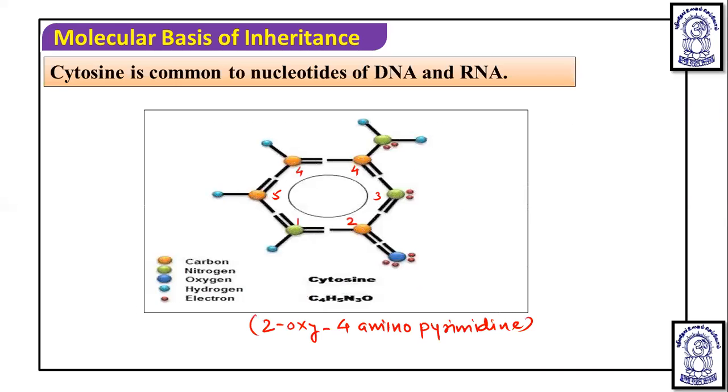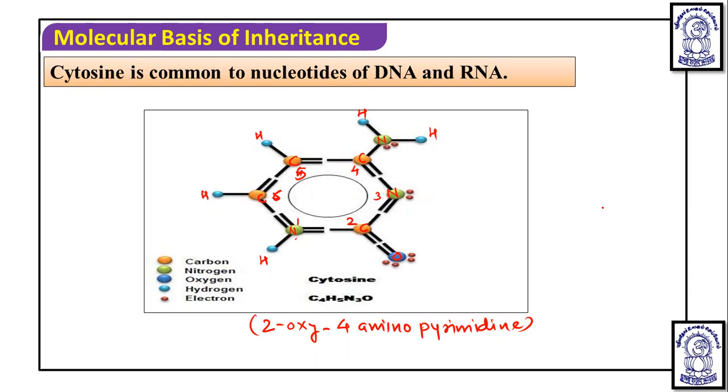Okay, now in this structure, we remember that here on the first carbon, first position, this is nitrogen, and this nitrogen is attached with the hydrogen. Okay, on the second, it is a carbon, and this carbon is attached with the oxygen. Then this is nitrogen, this is carbon, and here this is a nitrogen, this is hydrogen, this is hydrogen. Whereas here on the fourth position, sorry, this is the fifth position, this is sixth position. On this fifth position, you will see this is a carbon and this is a hydrogen, and on sixth you will see the carbon and hydrogen.